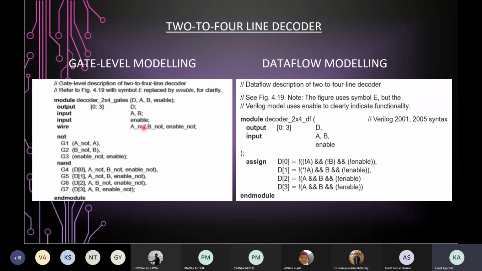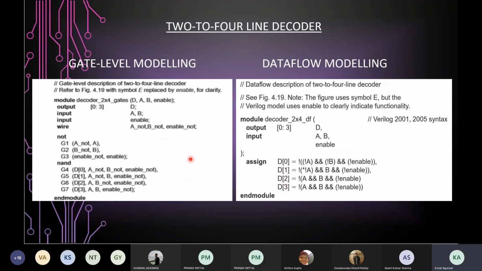So there is no such restriction. Both of them are allowed in both the modeling types. It's up to you which one you want to use. So now moving ahead, assigning value to the target output. We have four target outputs D0, D1, D2 and D3.